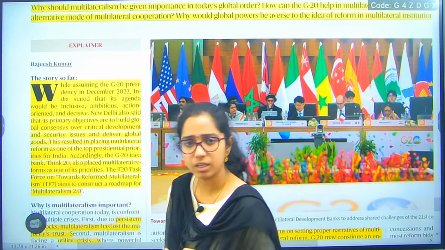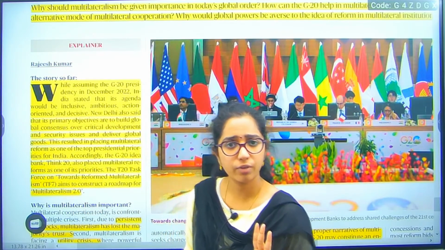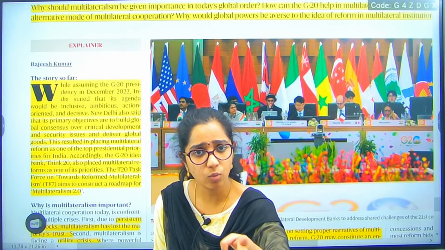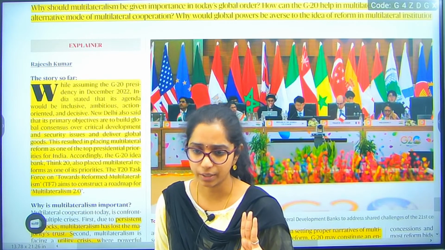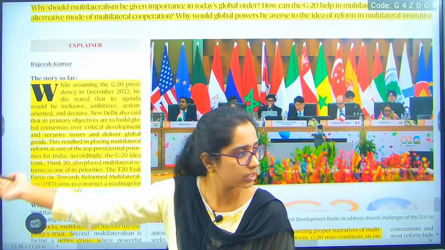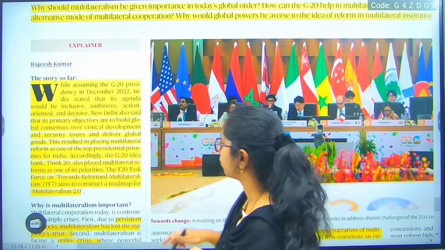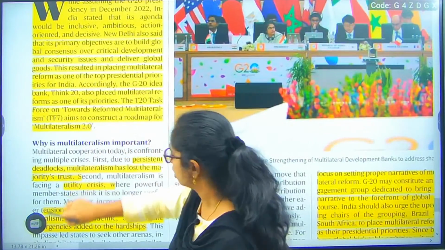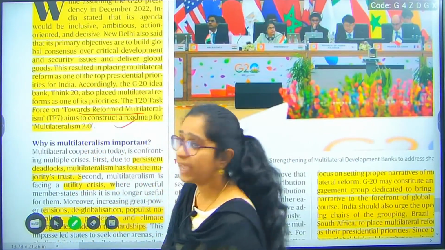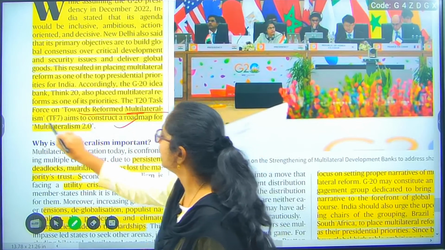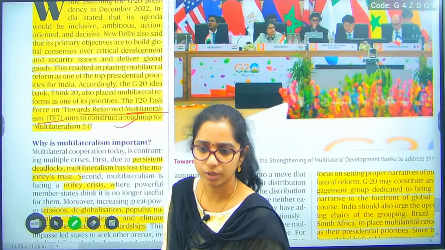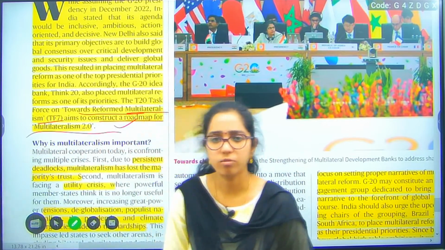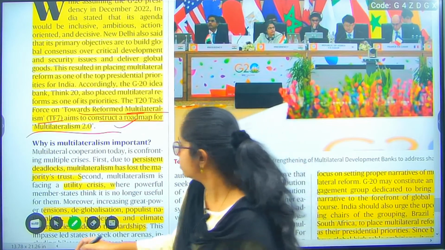Next, action oriented and decisive. Here we are going to work in an action-oriented way. We'll definitely be deciding on what we have to do, instead of blabbering. Next, decisive, again the same thing: we will decide on what to do and proceed in the same way. So that is being mentioned. And our T20 task force aims towards reformed multilateralism, TF7, important. These themes are important. It aims to construct a roadmap of multilateralism 2.0.